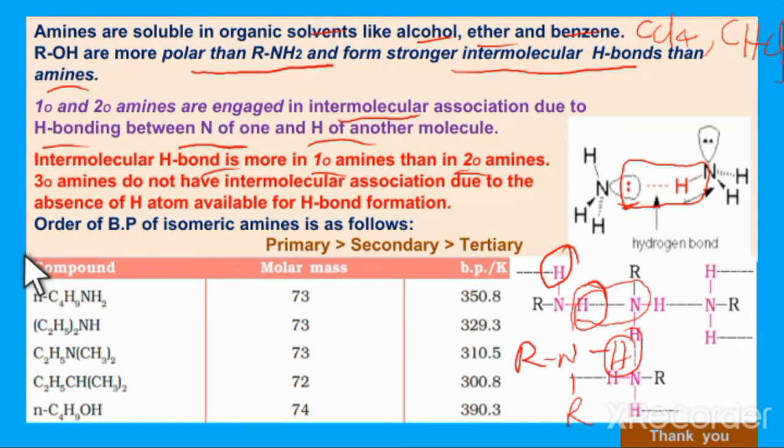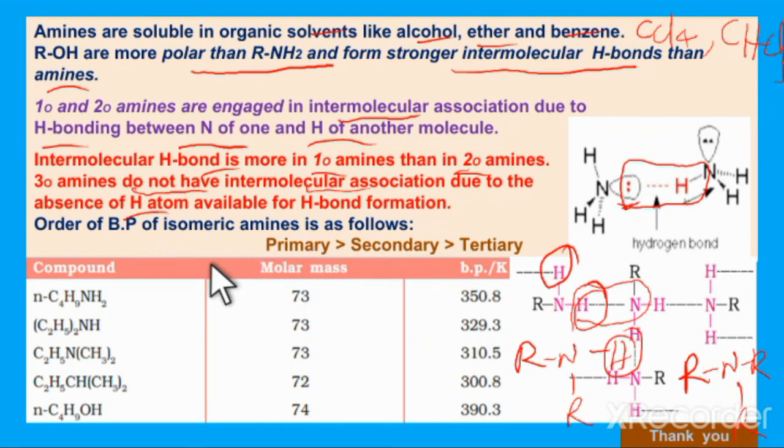Tertiary amines do not have intermolecular association, due to the absence of hydrogen. In a tertiary amine, there are 3 alkyl groups on the nitrogen and no hydrogens, so hydrogen bonding is not possible.